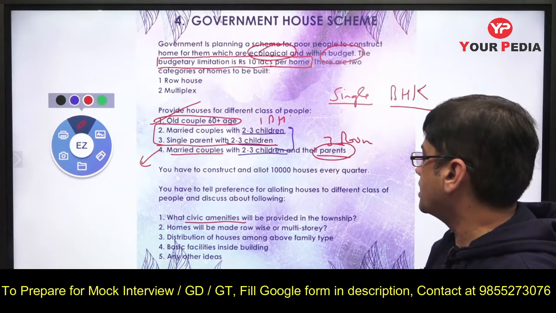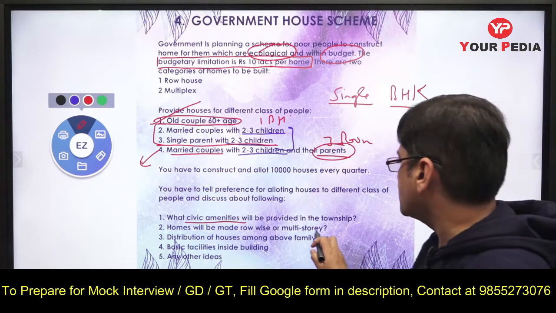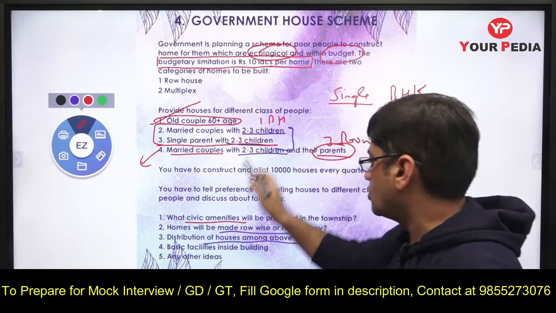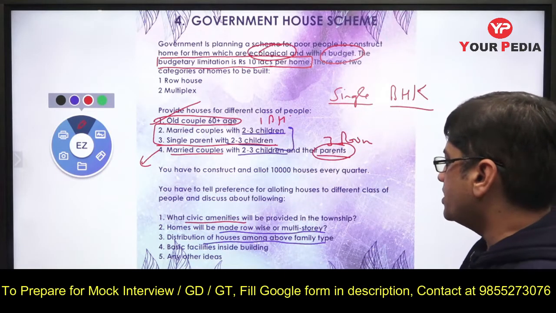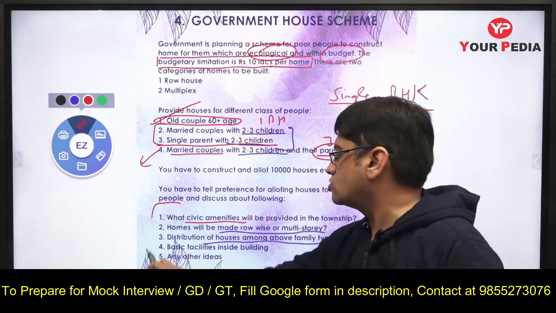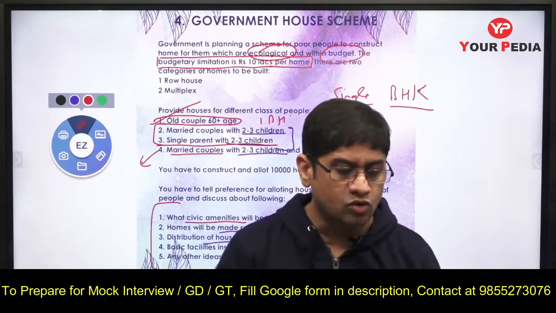Something like that can be done, right? And then row wise and multi-story both are to be done. Distribution of the houses, I told you how it is to be distributed. Basic facilities inside building, I told you. And any other ideas? Yes, no, we need to, there are old people, there are school, so we need to